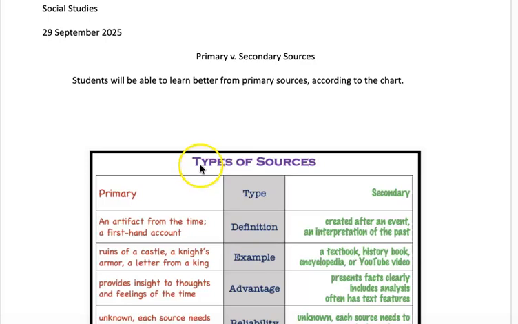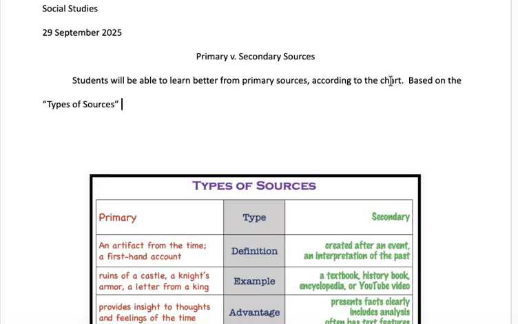And so we're always going to capitalize the first and last word. We're going to lowercase of because it's a preposition. That's going to go here when we introduce our evidence. Remember that you need to reference the chart even if you are not using a specific quote, but if you're pulling the information from the chart, you need to be giving credit to that source. An easy way would just be to say, based on the types of sources chart, primary sources are first-hand accounts.